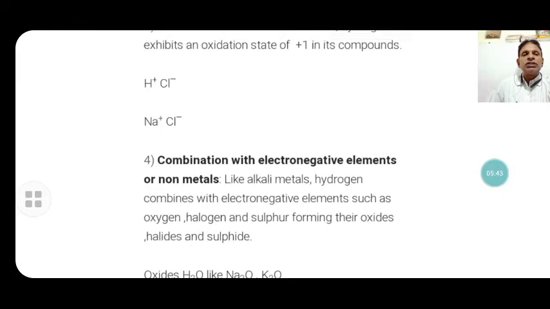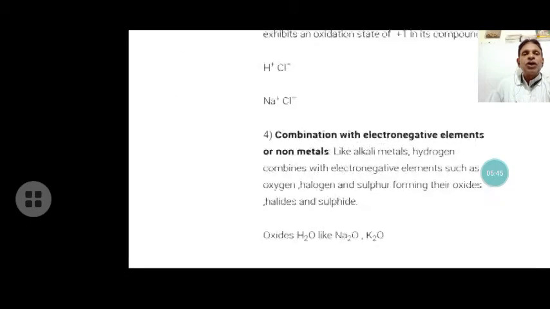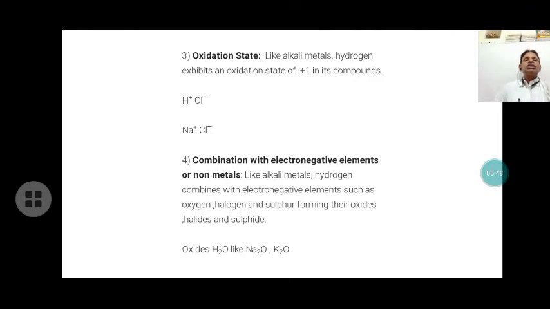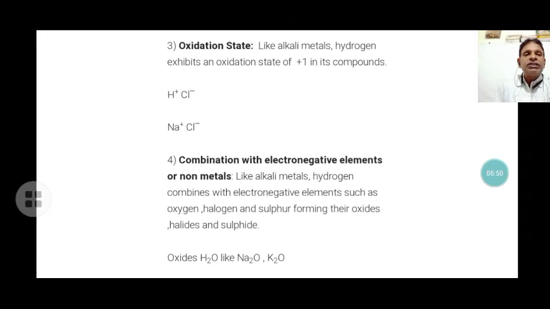Now look here. The third point is the oxidation state. Oxidation state is the charge of the element in a compound. Like the alkali metals, hydrogen exhibits an oxidation state of +1. If you see the compound sodium chloride, the oxidation state of sodium is +1. Similarly, the oxidation state of hydrogen in hydrochloric acid, HCl, is also +1.